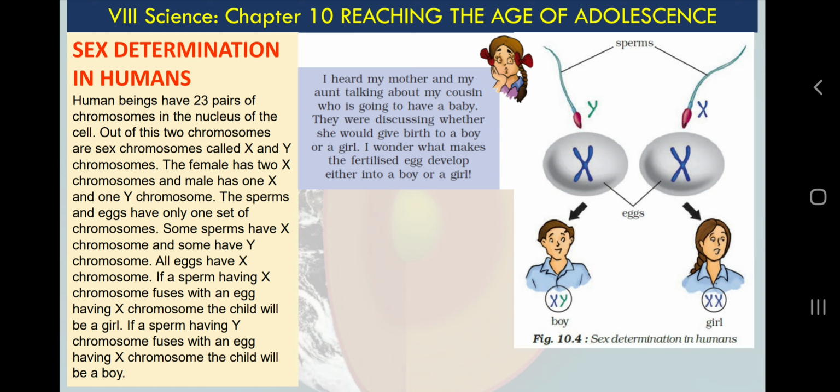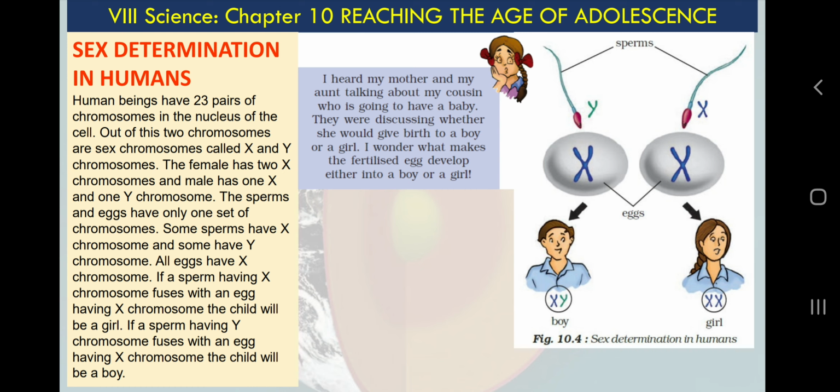But in ancient historical times, in India and the rest of the countries also, if you are studying social science, I am sure you have read about some topics, that there was harassment of or discrimination against girls or females. So at a certain point of time, people didn't want a female child.